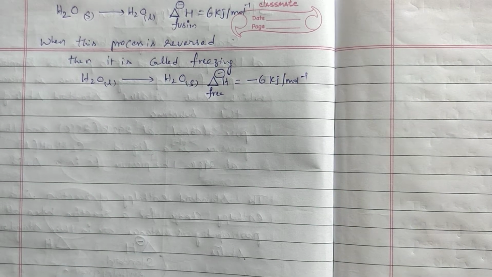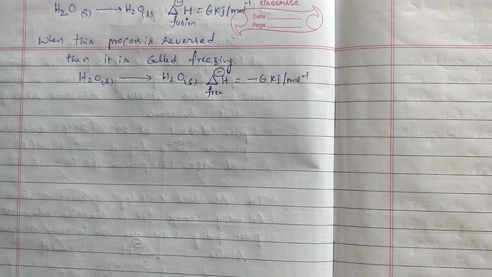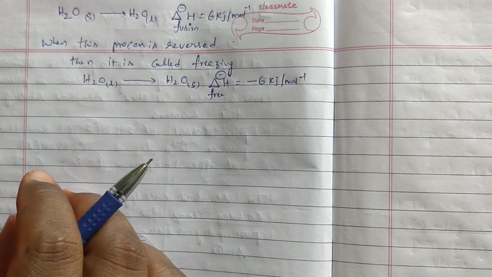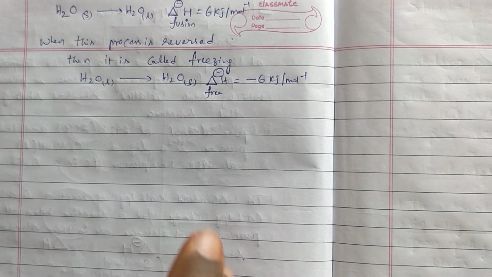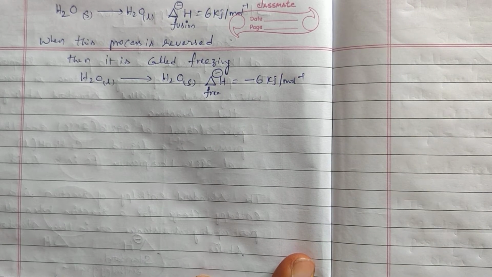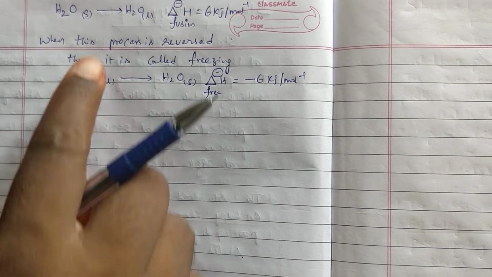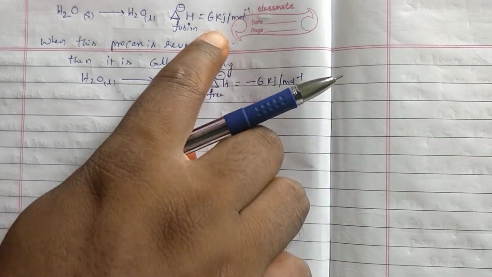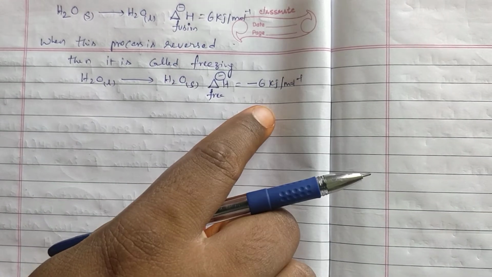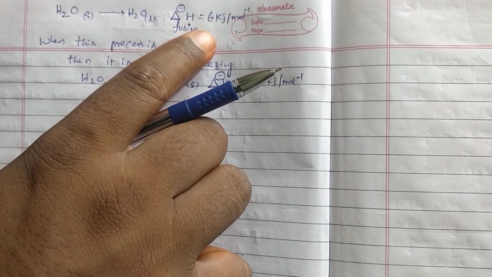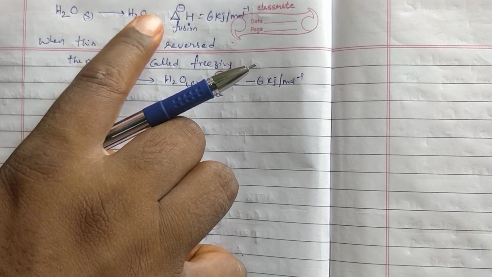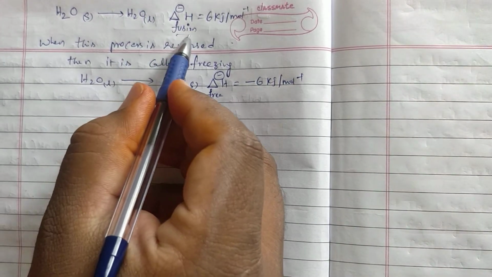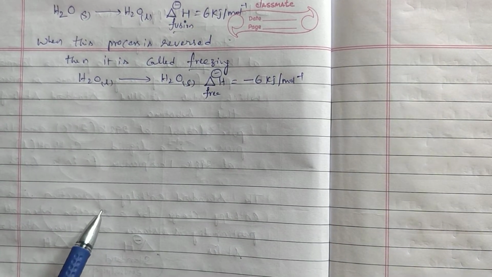Is it okay? Like that we will continue for the next phase transformations also, but those I will show in the simple textbook only. These are all simple processes only. Okay, but for this process I explained clearly. Now I will show it in the textbook. I hope you are clear. When the process is reversed, energy is going to be released, but the numerical value is the same only. The same amount of energy is released as is absorbed. In this condition, how much energy is absorbed, that much energy will be released when the process is reversed. Okay, and this process is called fusion, this is called freezing. I hope you are clear.